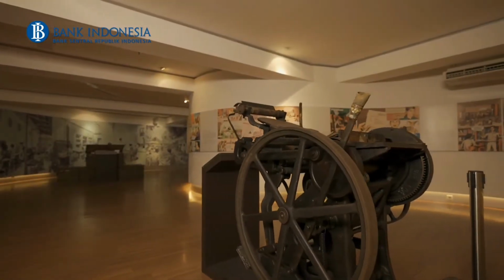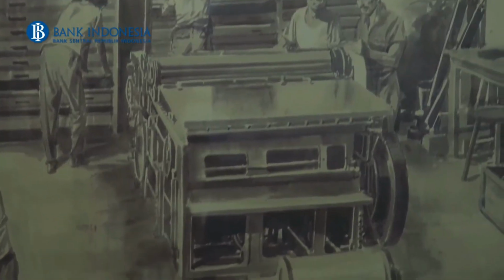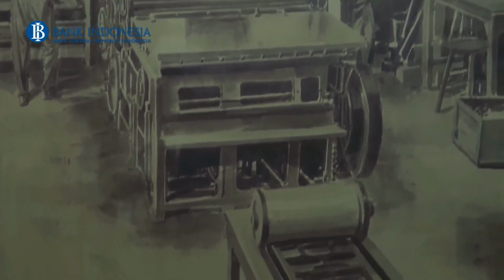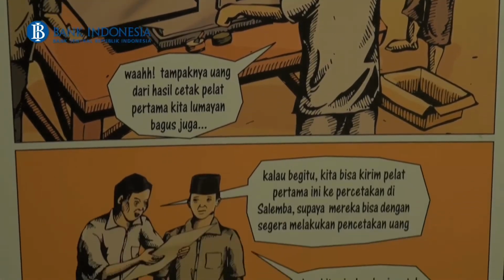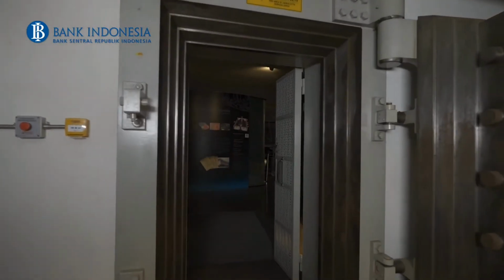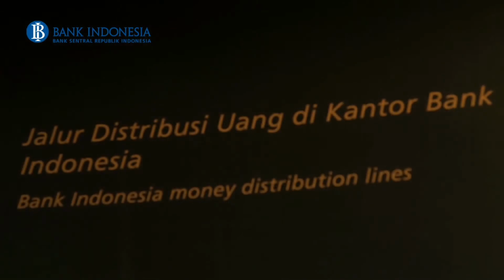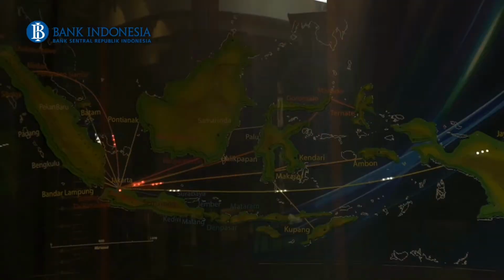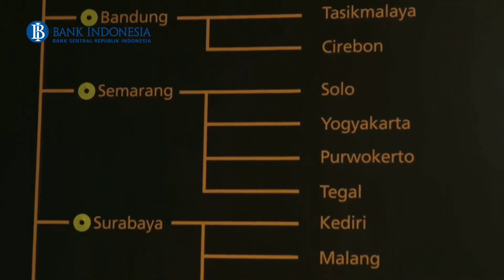Now, we will enter the currencies issuance and circulation room. In this room, we will see the ORI printing machine used to print money at that time and the money distribution map from Bank Indonesia in Jakarta to Bank Indonesia in various regions in Indonesia. There is also a machine that was used to destroy shabby and damaged money.